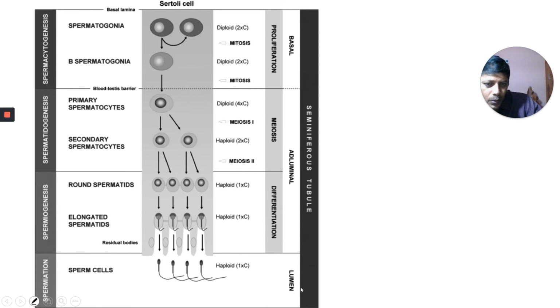Release of sperms into the lumen from the Sertoli cells. You can observe here, this is the Sertoli cell. Sperms embed their heads in the Sertoli cell and they are liberated from that place into the lumen. This process is called spermiation.